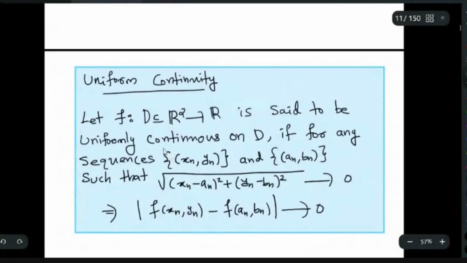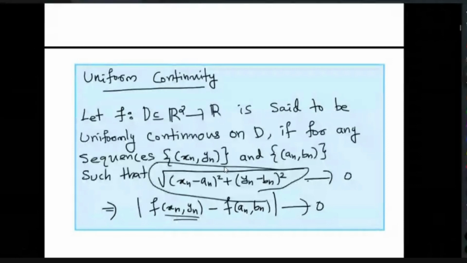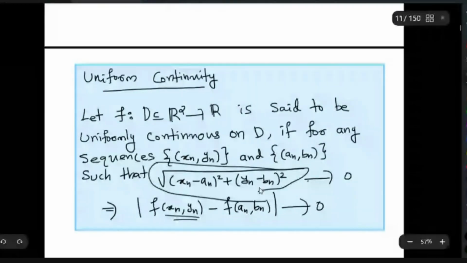For any sequences, their Euclidean distance converges to 0, then f of (xn, yn) and f of (an, bn) difference also goes to 0. If this condition implies this one, then we say f is uniformly continuous on D. All such pairs you have to look at. Okay, let us look at some example.